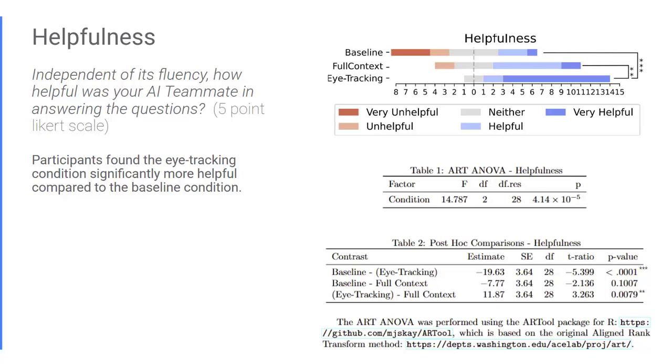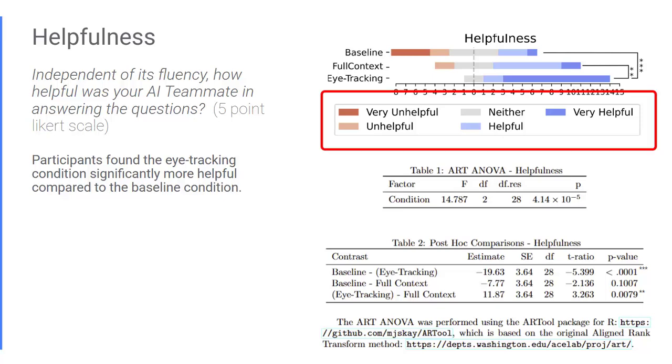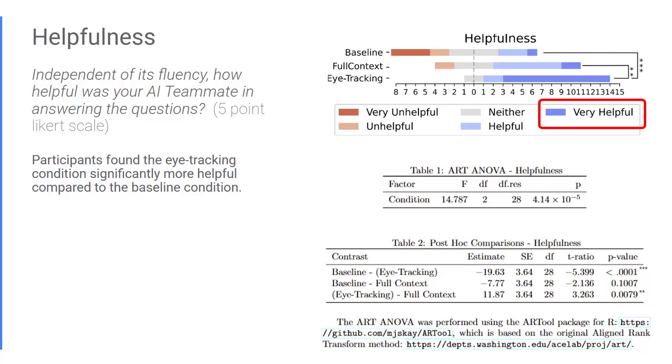To better characterize the user experience beyond the quantitative analysis of the attempts, we asked participants to rate the helpfulness of the system for each condition. Participants could answer on a scale of 1 to 5, which in the plot translates to blue for very helpful and red for very unhelpful. Results show that participants found the eye-tracking condition significantly more helpful compared to the full context and baseline conditions.